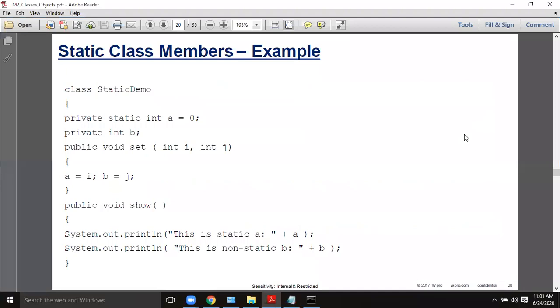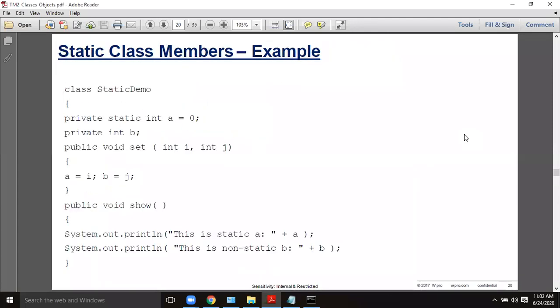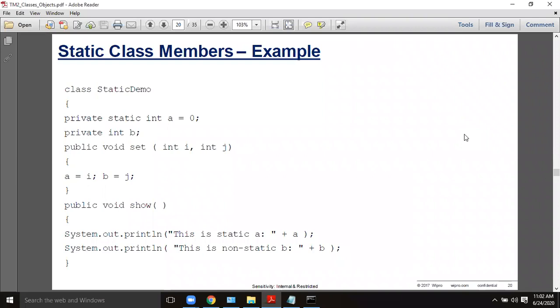See this example, StaticDemo. Variable a equal to 0, that is a static member. Public void set is a non-static method. Public void show is also a non-static method. So a is 0. Then set is invoked from here with 1 comma 1. That can be directly used by class name. Here this example is not at all similar, but I have shown that example, that is good.